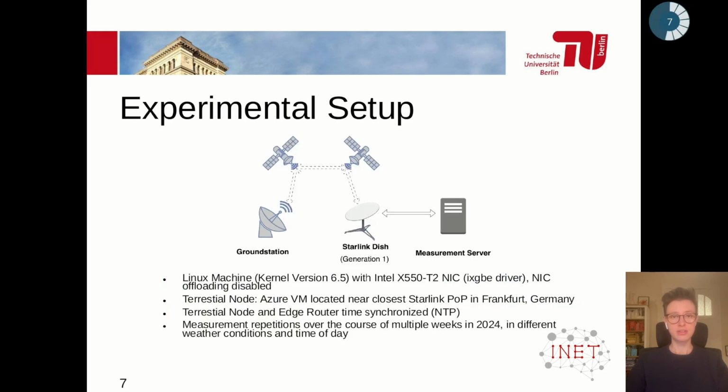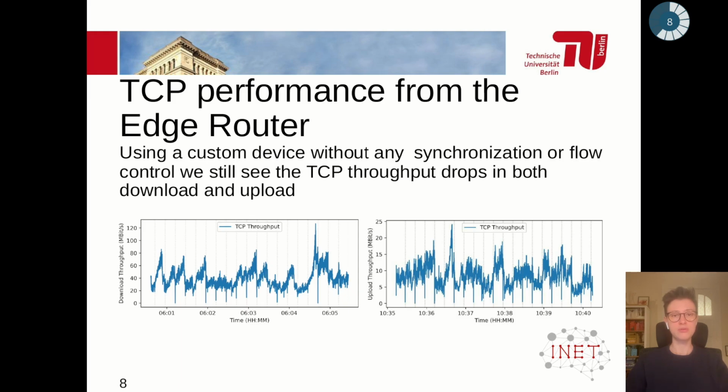So regarding our results, first off, with this more closely connected measurement machine that had no synchronization to any global scheduler and showed no signs of flow control between the dish and the router, we still saw the characteristic TCP throughput drops on the 15-second intervals. Here to the left, you can see download throughput, and to the right, the upload measurements. And again, gray marks the 15-second intervals.